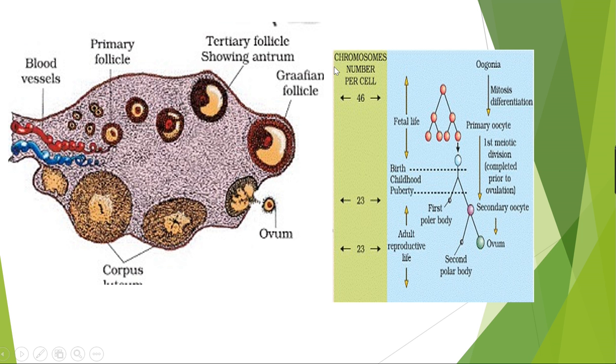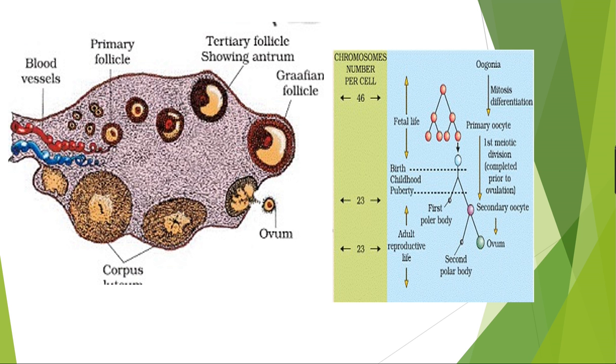So you have understood how many follicles there are. After the juvenile phase, when the female enters the reproductive phase, about 60,000 to 80,000 primary follicles are left in each ovary. That means two ovaries are there, a pair of ovaries.